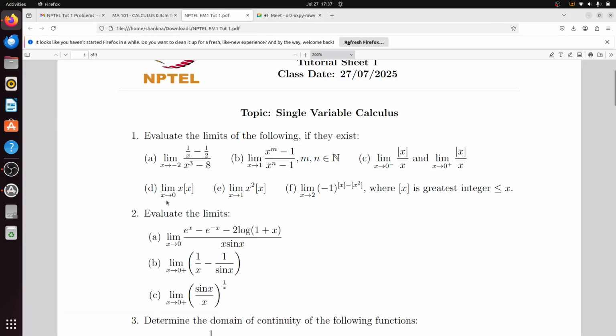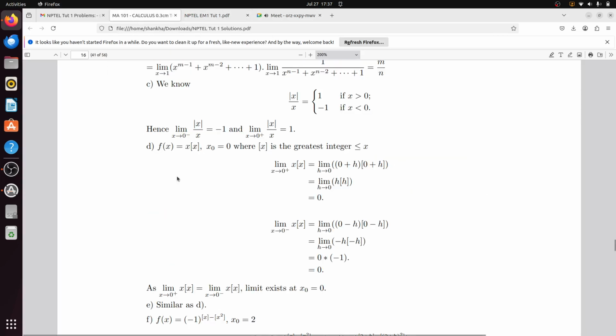Okay, did you solve this limit, x tends to 0 of x box x? If not, I will just do it. So f(x) is x box x, so f(0) is equal to 0, where box x is the greatest integer less than or equal to x. So limit x tends to 0 plus of x box x. Instead of 0 plus, you write 0 plus h and take h tending to 0. Now this is h box h. Now h is tending towards 0, so box h will be 0. So this answer is 0.